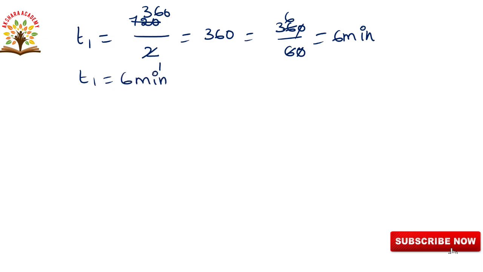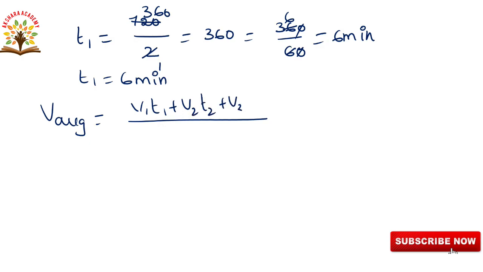And then we are writing the formula for average speed is equal to V1 T1 plus V2 T2 plus V3 T3 by T1 plus T2 plus T3.